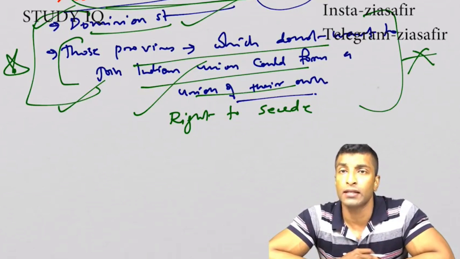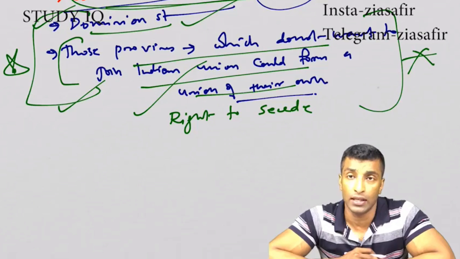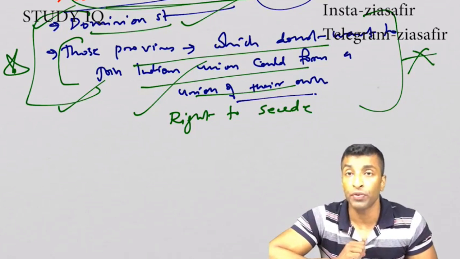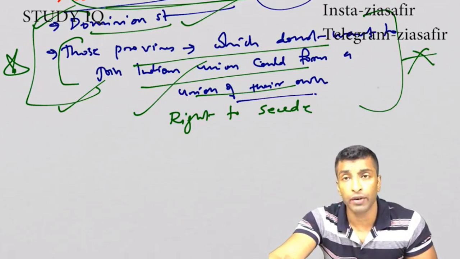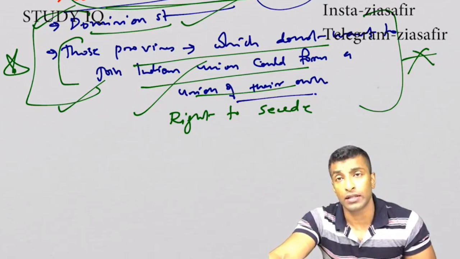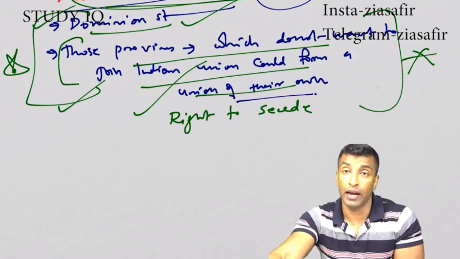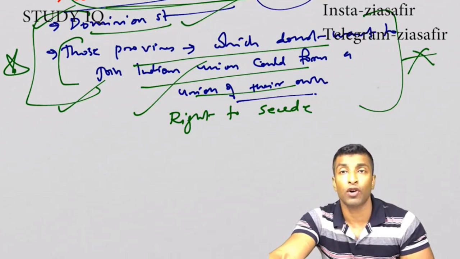But dominion status and right to secession were not accepted by Congress, and Cripps Mission was rejected on the ground of that. And rejection of Cripps Mission led to Quit India movement. When we talk about Quit India movement, it was started on August 8, and on August 9 itself, all the major Congress leaders were imprisoned. The main leader was actually Gandhi. Gandhi was declared as the leader, and in Quit India movement, they gave a call for do or die.